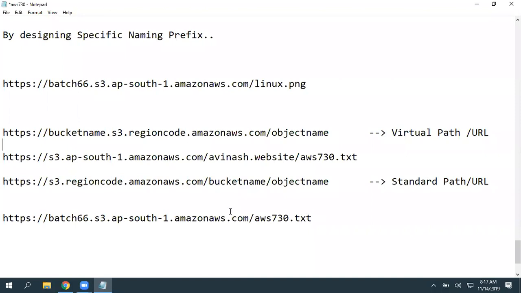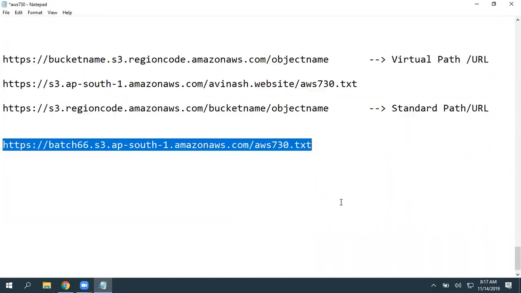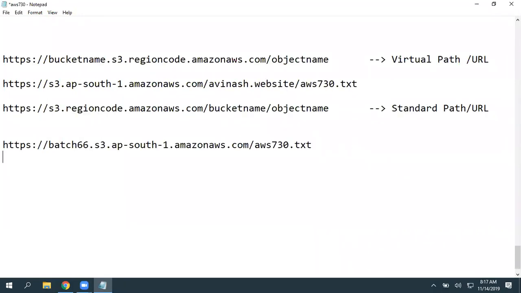See now, this bash 66.1, I'm accessing by using this URL. The same object I can access by using s3.ap-south-1.amazonaws.com/ the bucket name is bash66 / the object name is aws730.txt.